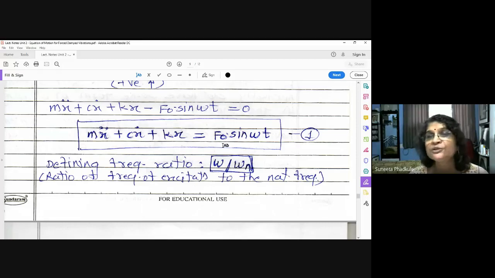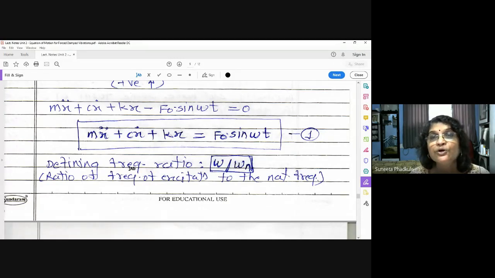And now we have to see how to find the solution for the non-homogeneous equation. If you remember, what was the solution for damped free vibration? We found there were 3 cases: over damped, critically damped, under damped. What the solution was will come further, so I'm not repeating it here.